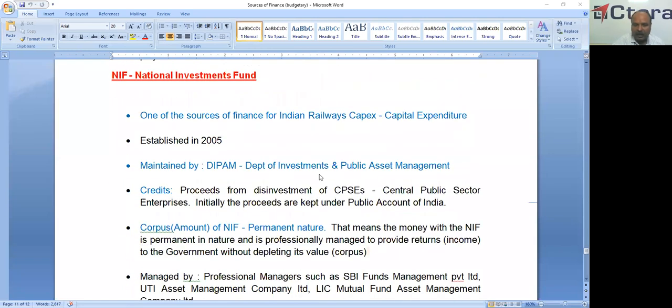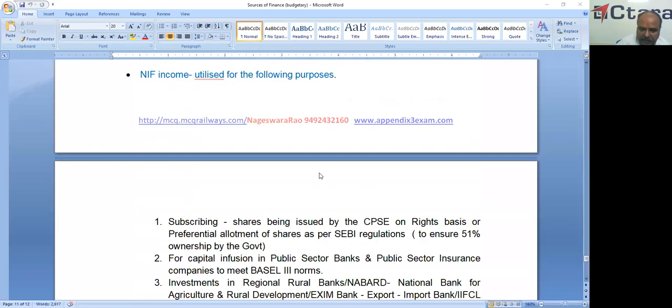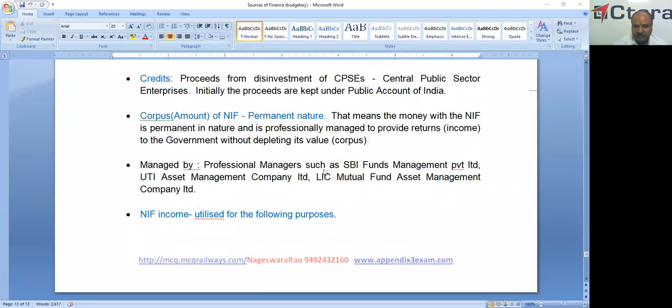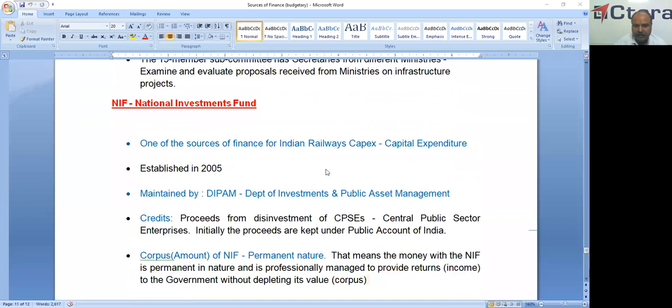And the last one is the National Investment Fund. This is one of the sources of finance for the Indian Railway capex, capital expenditure. But so far we have not received any amount from this fund, though railways is also one of the items under this fund.